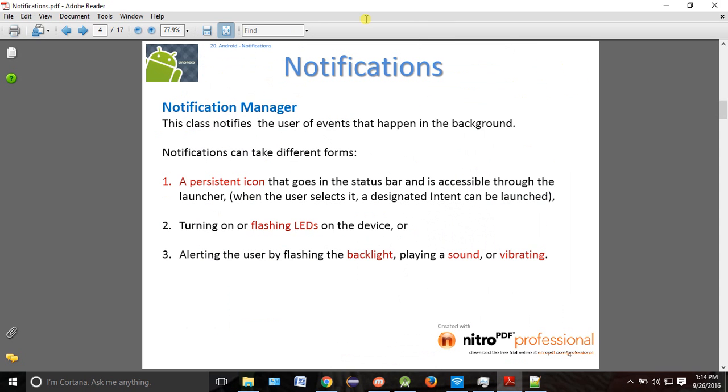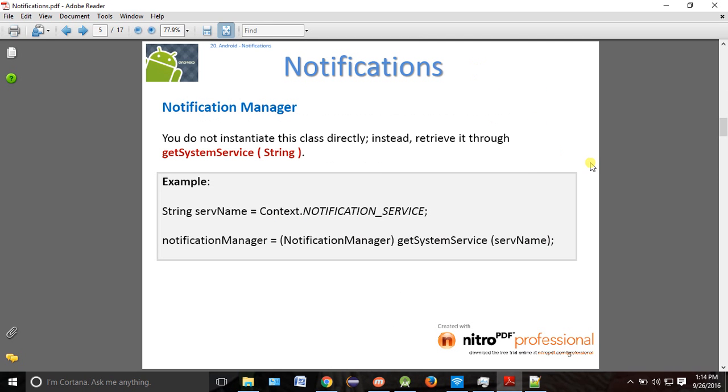Okay, so to do this implementation, whenever we are working with anything, you must have the manager, right?